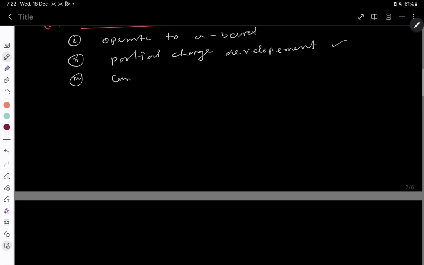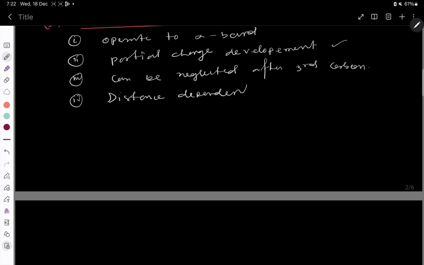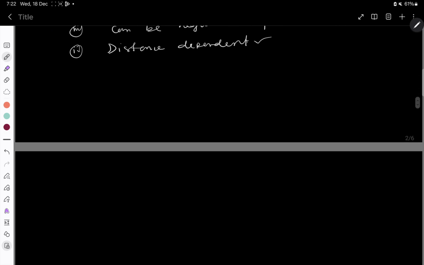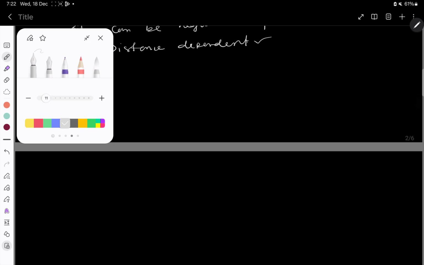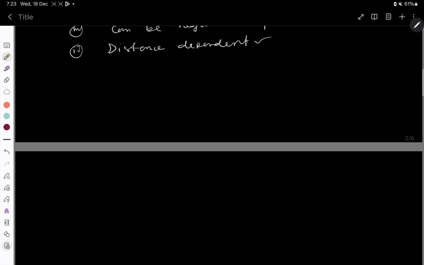The third point is this effect can be neglected after the third carbon. And the fourth one is very important: it is a distance dependent effect. That means it is distance dependent. Now what is this? I will explain by taking appropriate examples.